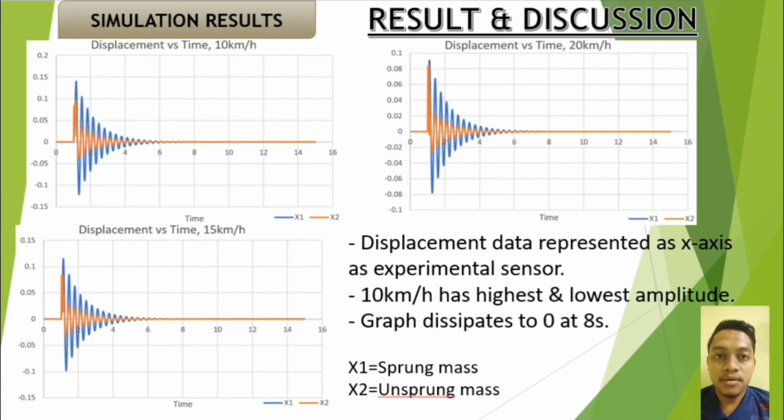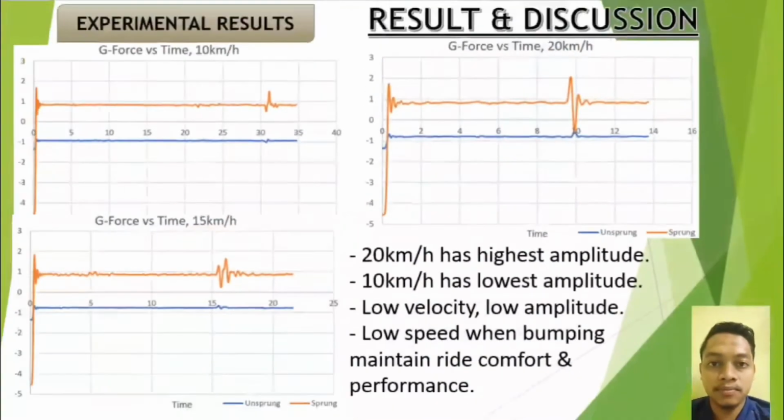Hence, the displacement is chosen for comparison to the experimental result. Based on the simulation result, the sprung and unsprung mass displacement at 10 km per hour has the lowest amplitude of graph compared to the speeds of 15 and 20 km per hour.